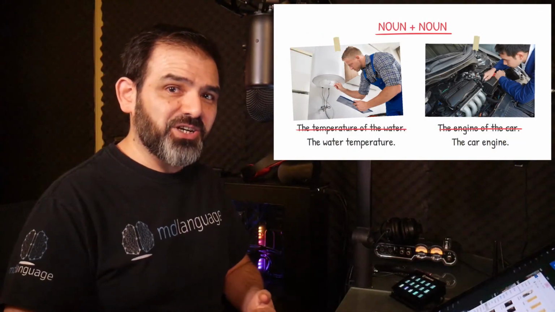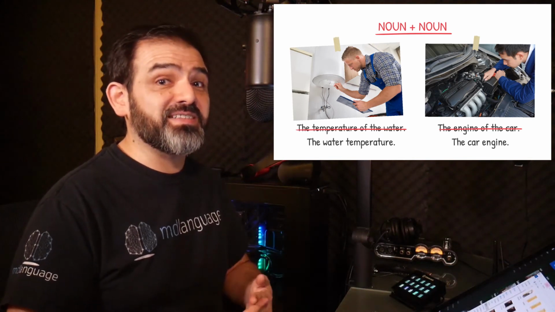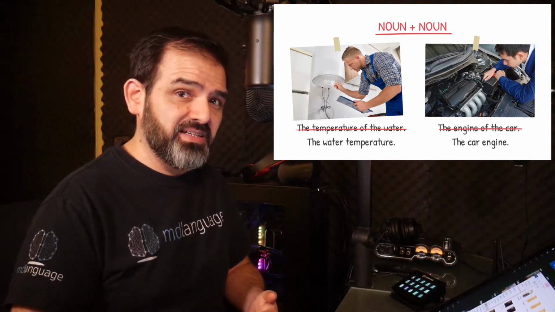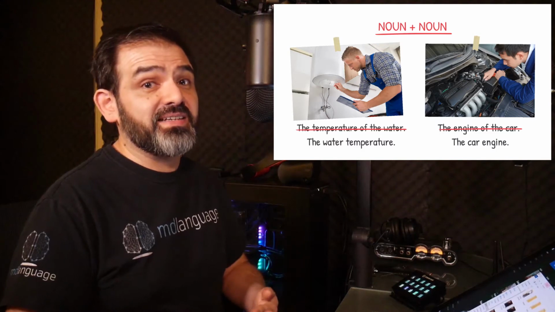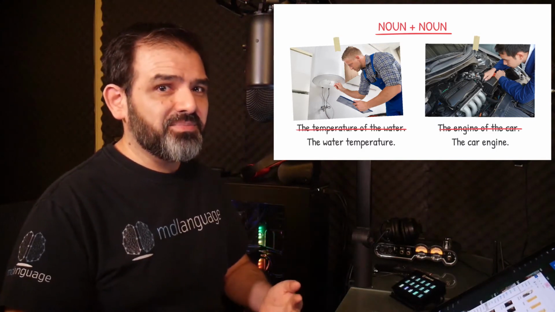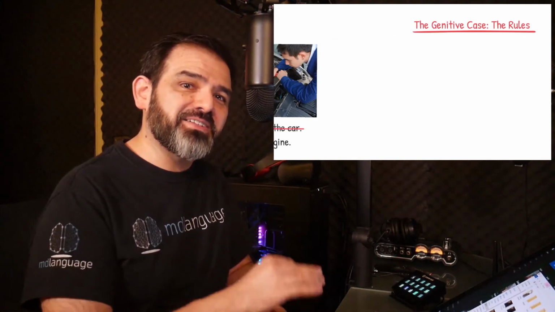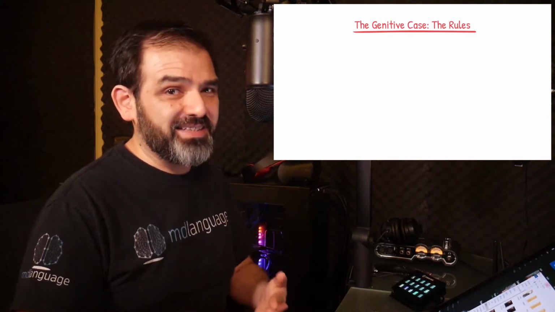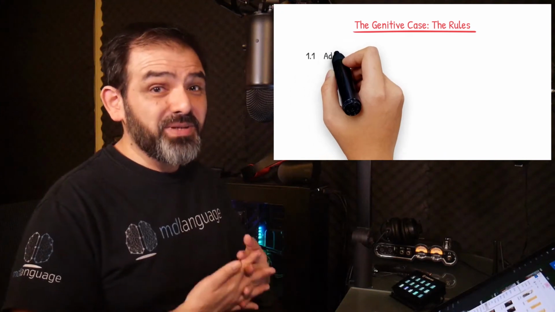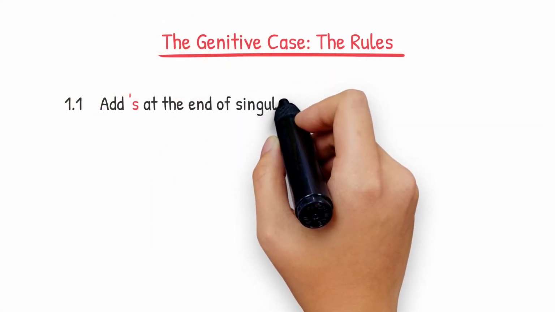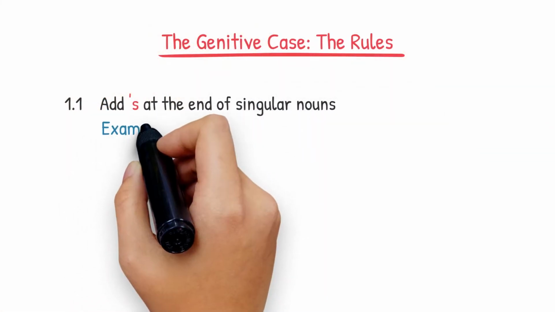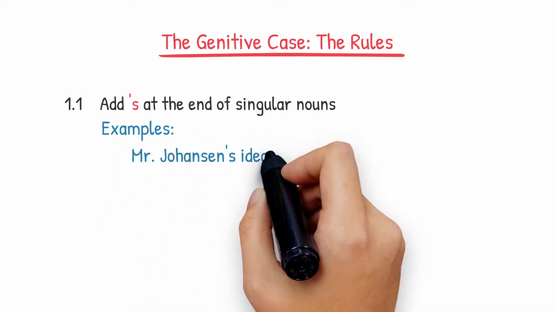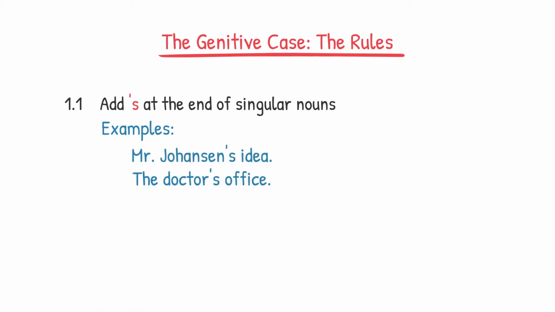In these constructions, the first noun is expressing a characteristic of the second. The first noun is in fact acting as an adjective. But that's a different story. Let's go back to the genitive case. Let's talk about the rules of its use. We will add an apostrophe s at the end of singular nouns. Mr. Johansen's idea. The doctor's office.